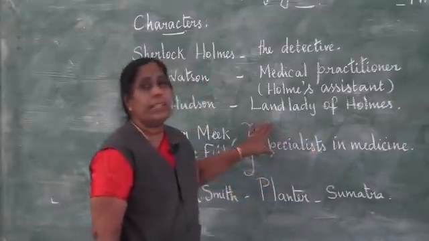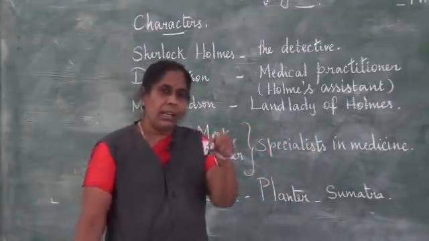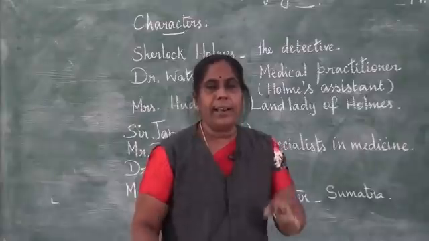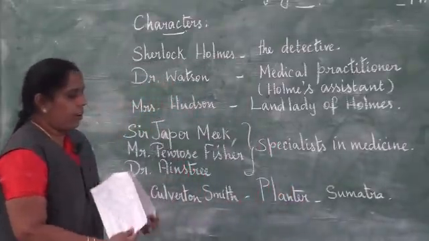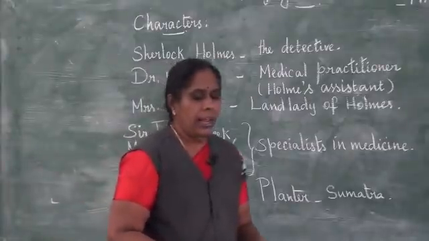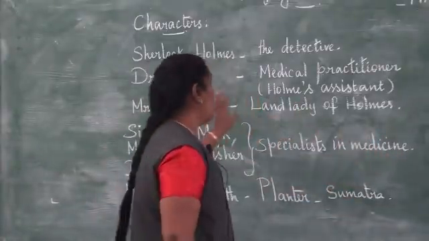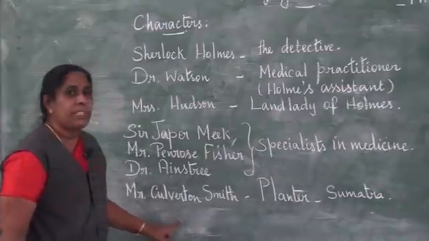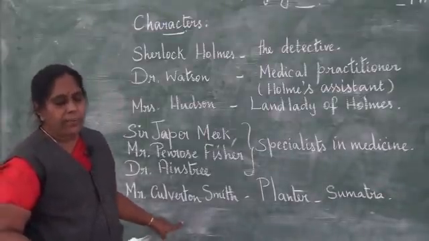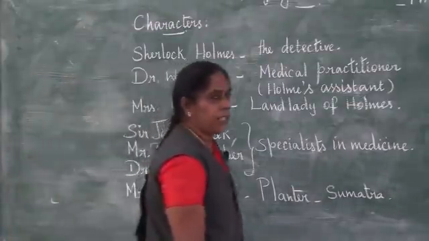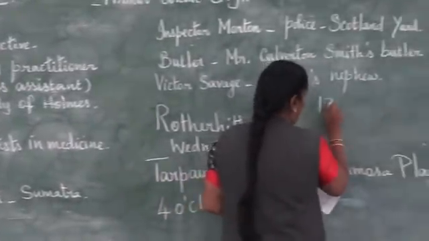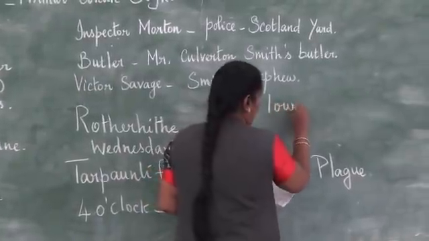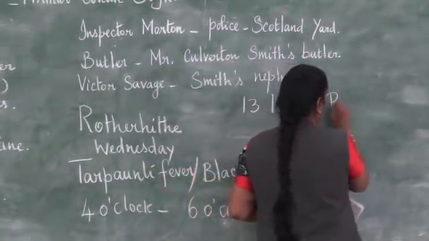So with the help of the tongs, he slowly slid it a little and kept the tongs close by. And after all this instruction, he asked Watson to go to Mr. Culverton Smith's place, and he gave him the address of Mr. Culverton Smith, where he was staying. The address was 13 Lower Burke Street.